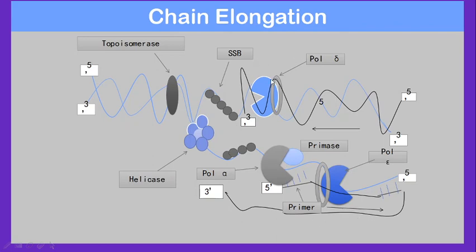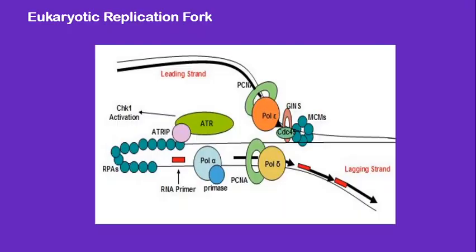Okay, and PCNA will be acting as a clamp loader for polymerase epsilon and polymerase delta, in such a way that the chain will be elongated, and it will be synthesizing both leading and lagging strand. So the coordination of this DNA synthesis will be promoted with the help of the CMG complex protein. This CMG complex, CDC45, GINS and MCM, helps in the unwinding of this double helical structure.